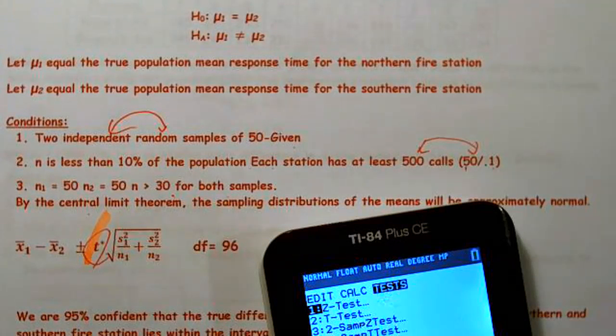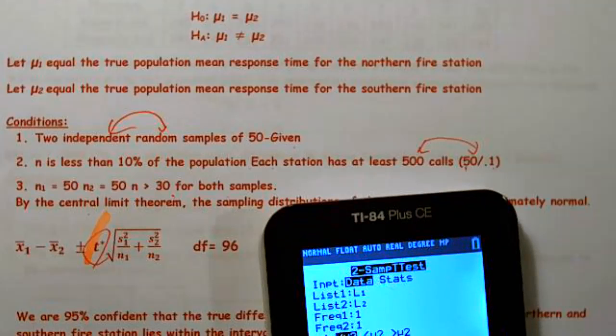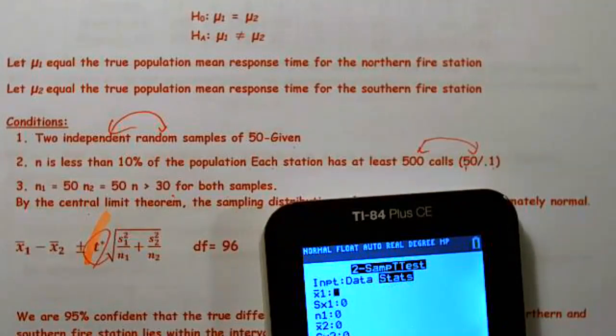Stat, test, 2 sample t-test, and we're working with statistics. We're not working with data. We don't have a list of data points. Our first one had a mean response time of 4.3 with a standard deviation of 3.7, and a sample size 50. Our next one was also sample size 50, but it had a 5.3 minute response time with a standard deviation of 3.2, sample size 50.